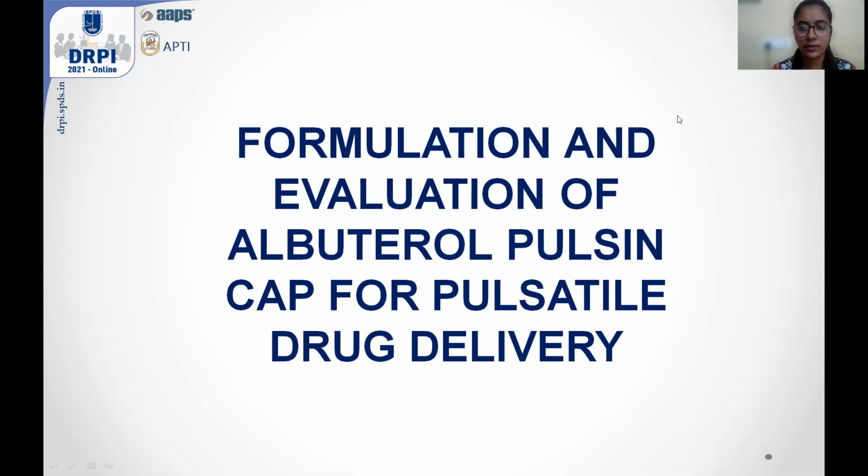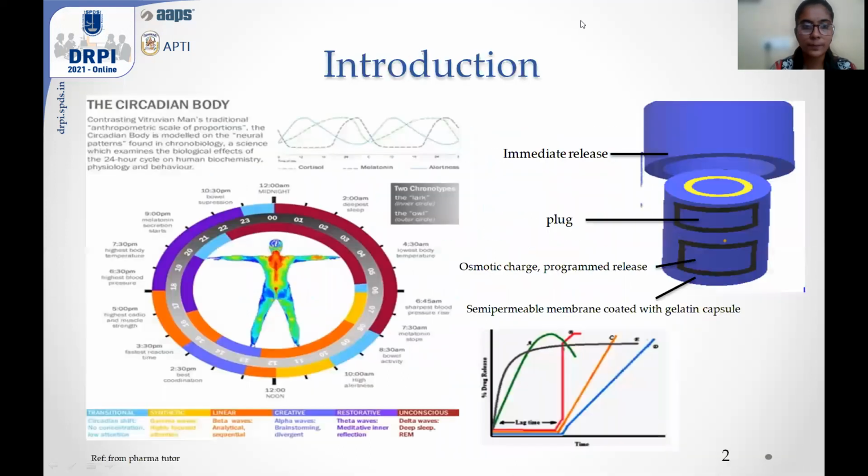Then, talking about the introduction, it is a chronopharmacotherapy designed according to the circadian rhythm of our body. So, what is actually a circadian rhythm? Circadian rhythms are physical, mental, and behavioral changes that follow a 24-hour cycle. It influences various regulatory functions of our body. Hence, the drug should be created in such a way that its complete and rapid release is achieved after a lag time, and it has to match the body's circadian rhythm with the release of the drugs.